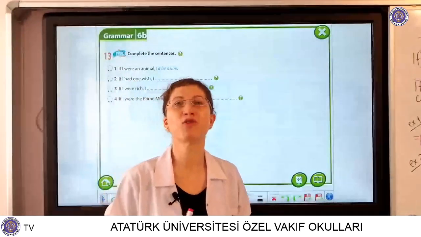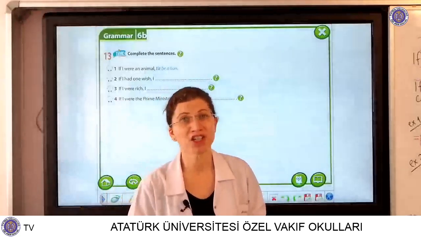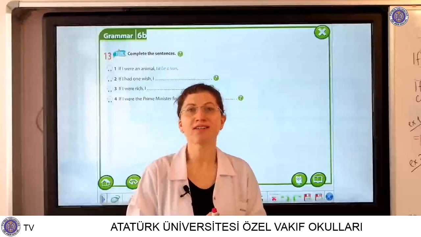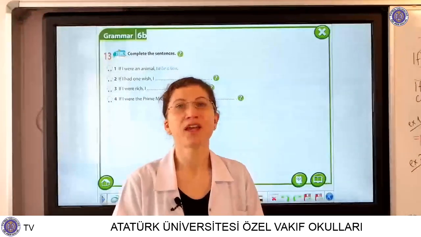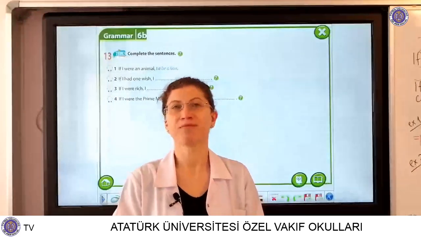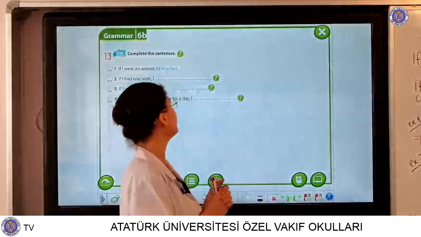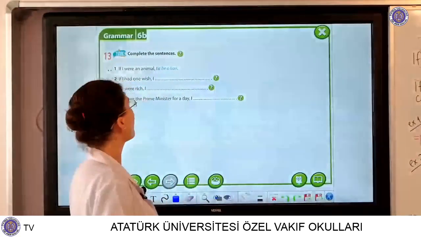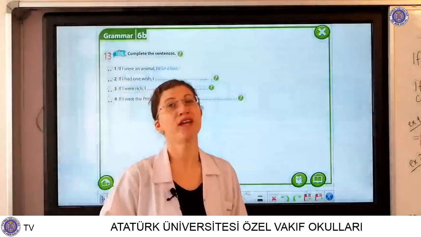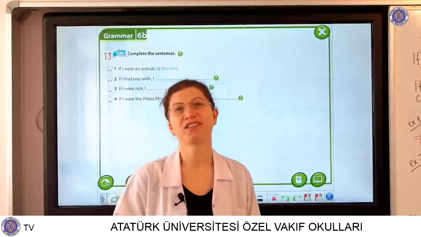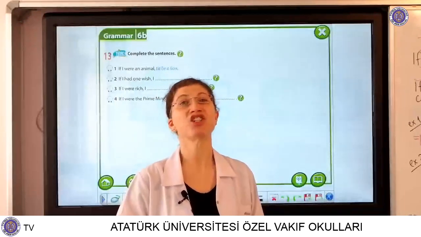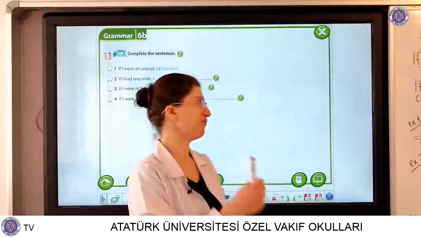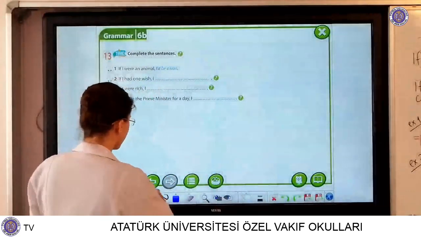Try to remember the story, our story, Aladdin and the magic lamp. In this story, the genie comes out of the light and it asks, you have 3 wishes. What are they? If I had one wish, let me think. I would wish to be a martyr. Martyr means şehit. I would wish to be a martyr for my country. I'm passing here.